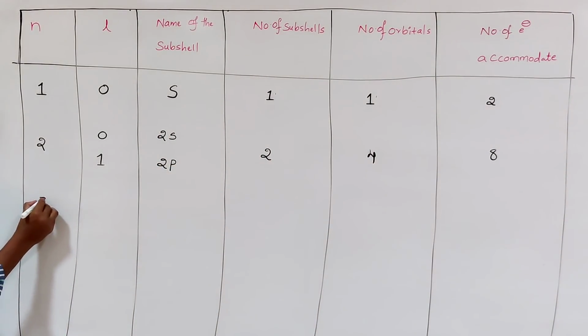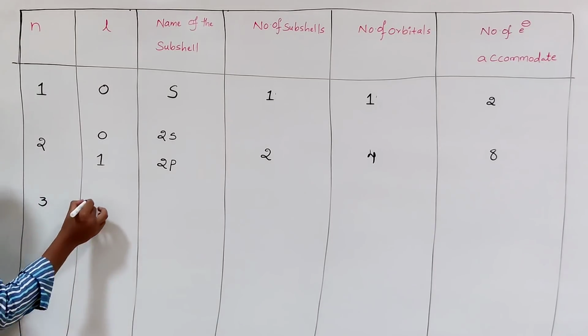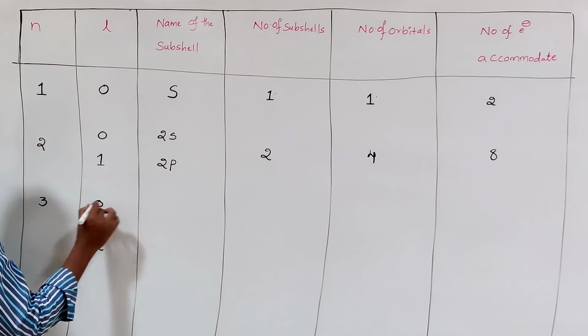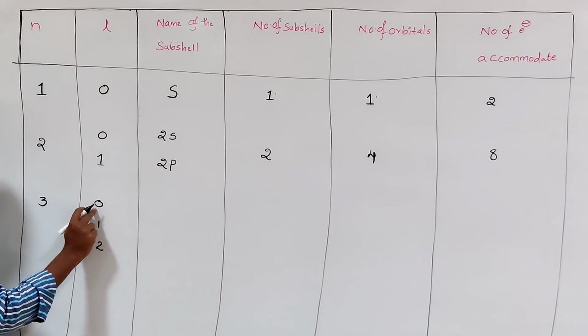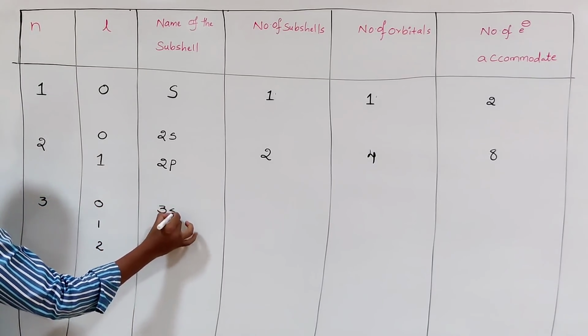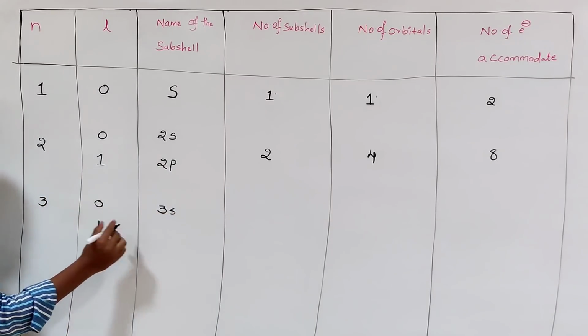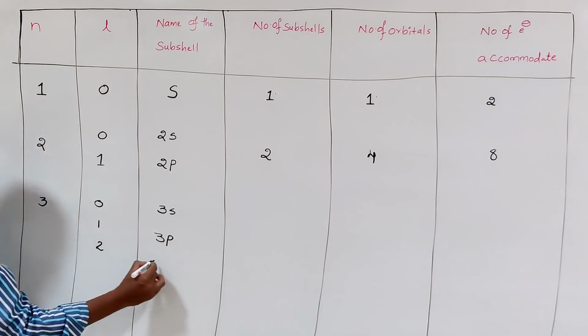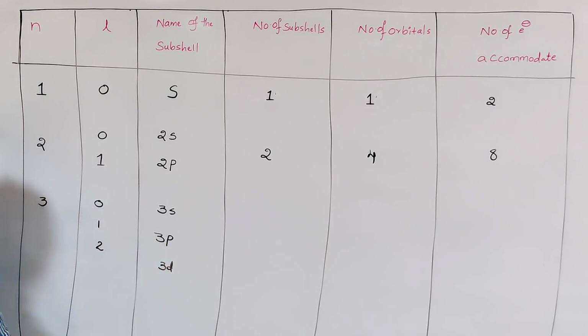If n is equal to 3, the L values are 0, 1, 2. n is equal to 3, L is equal to 0, that is 3s. n is equal to 3, L is equal to 1, 3p. n is equal to 3, L is equal to 2, 3d.